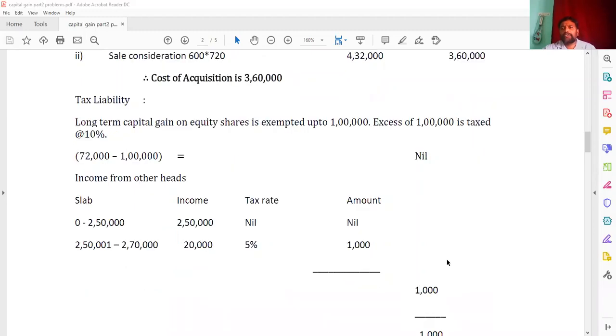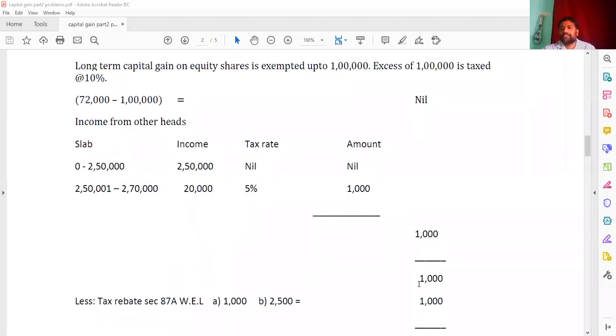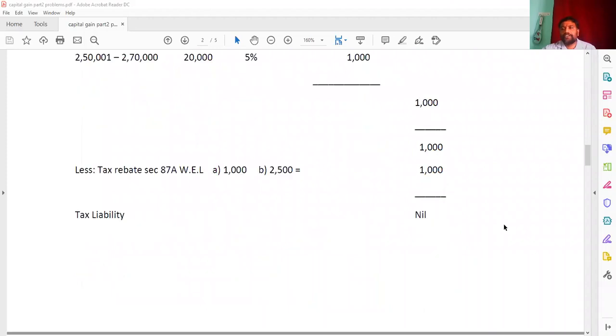And here nil and 1000. By adding this you are getting 1000, but he will avail a rebate 87A, whichever is less from the following, that is 1000 and 2500. So which is the least one here? 1000. So it is nil. Tax liability will become here nil.